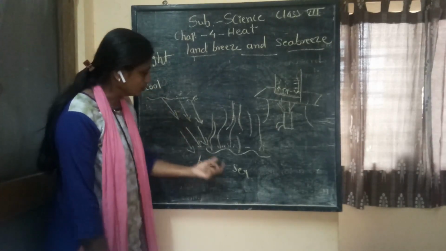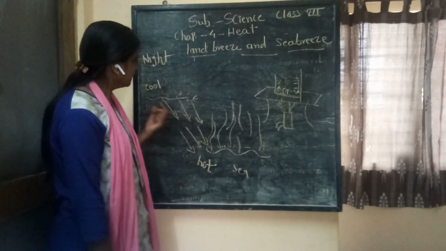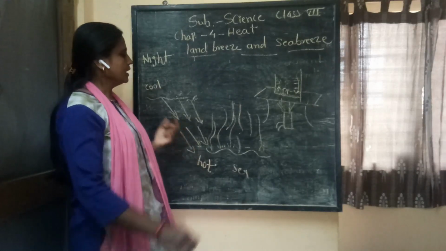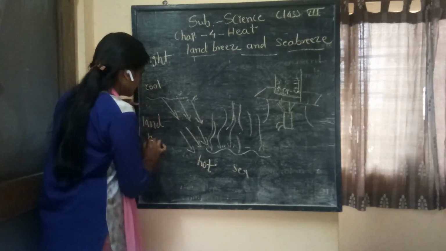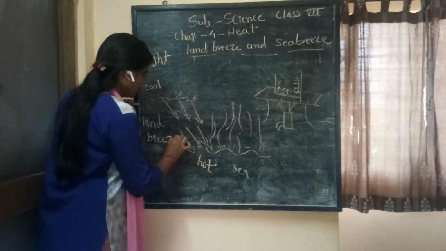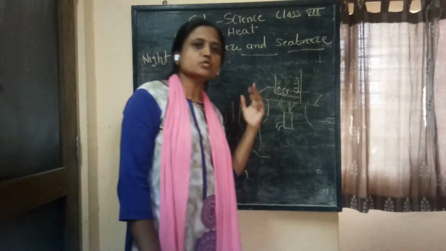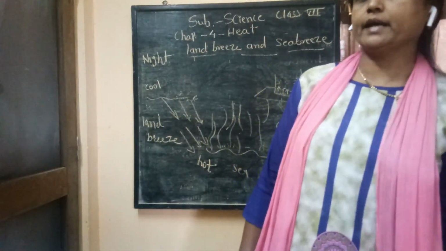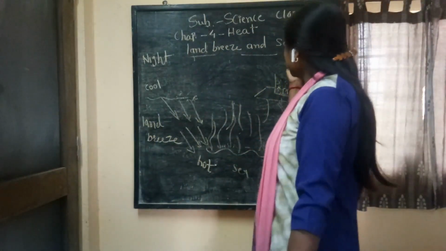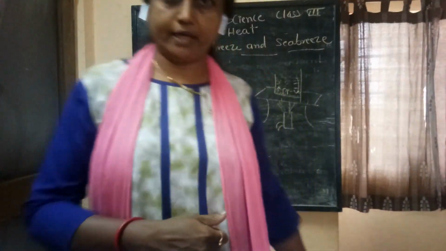This phenomenon is known as the land breeze. It means the land breeze takes place during the night time, whereas the sea breeze takes place during the daytime.